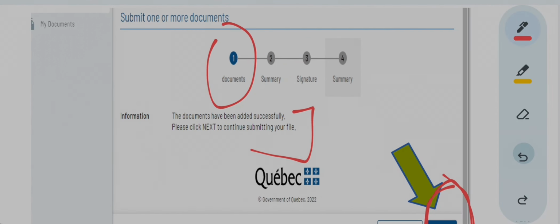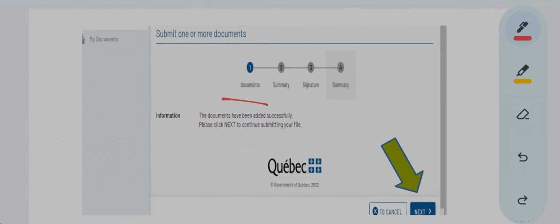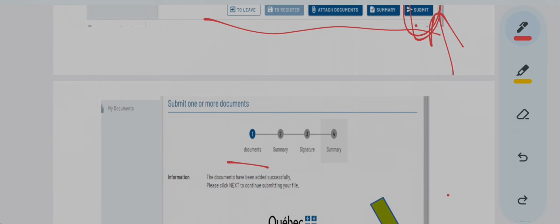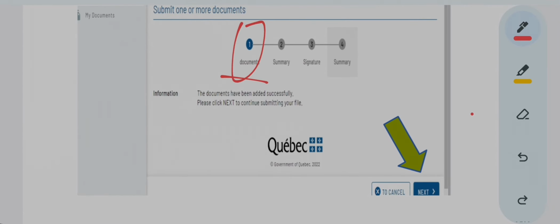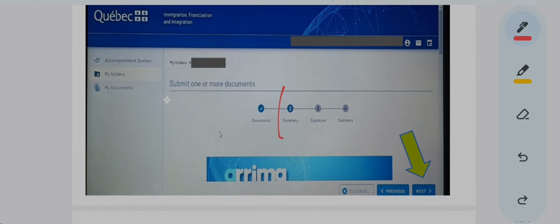I'm just trying to tell you the difference of the steps, that this is how your portal will look when you first press submit, because this is the first time you pressed the button called submit. So at that time only this thing will be highlighted. Then when you press next, this second will also get highlighted. See, it is not important what is highlighted or not. I am just trying to tell you that this is how things will look. Otherwise you don't have to do anything.